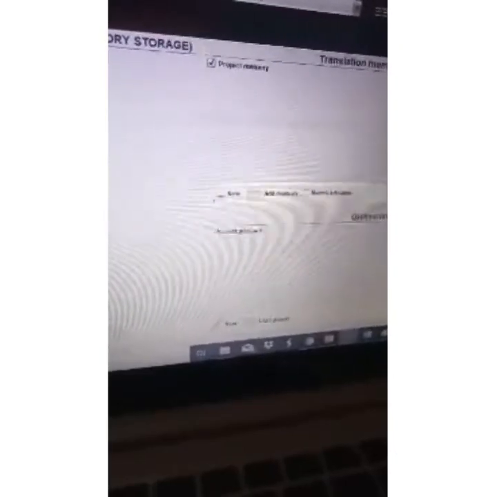But as before, my only option is project glossaries, and that is enabled by default, and once again I'm going to leave it enabled so I can create and add to a glossary or term base as I work on my new project.